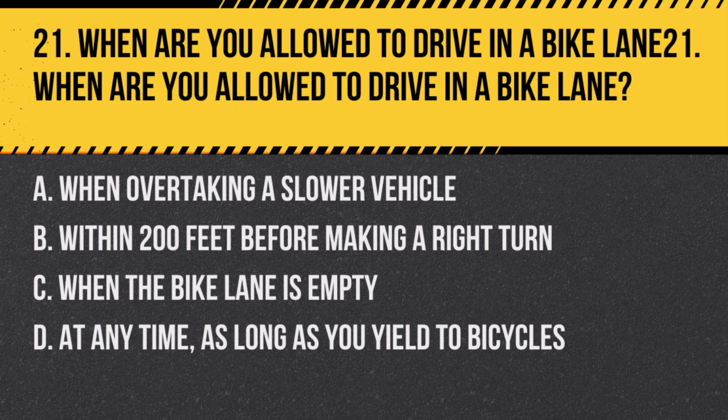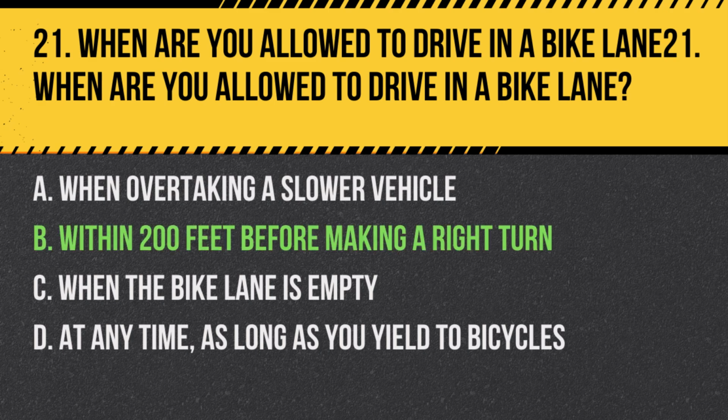Question 21. When are you allowed to drive in a bike lane? A. When overtaking a slower vehicle. B. Within 200 feet before making a right turn. C. When the bike lane is empty. D. At any time as long as you yield to bicycles.